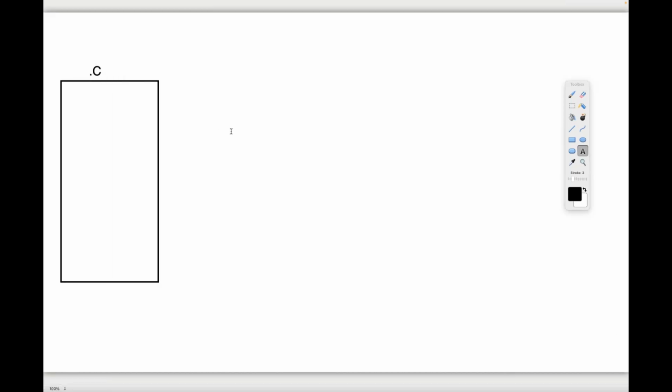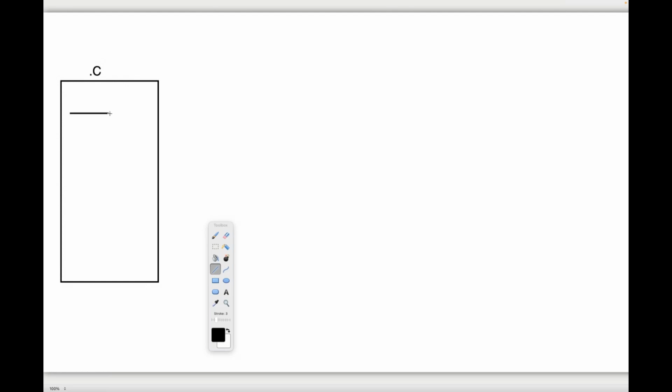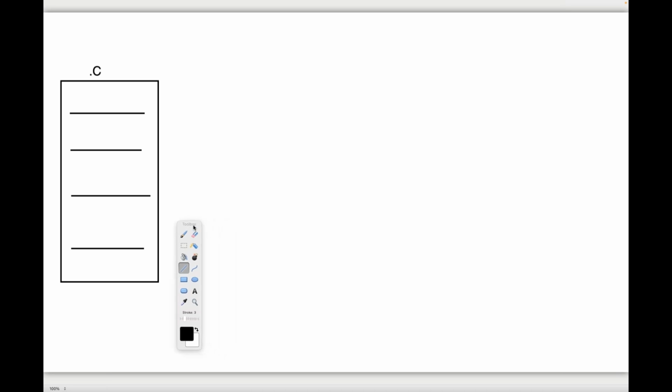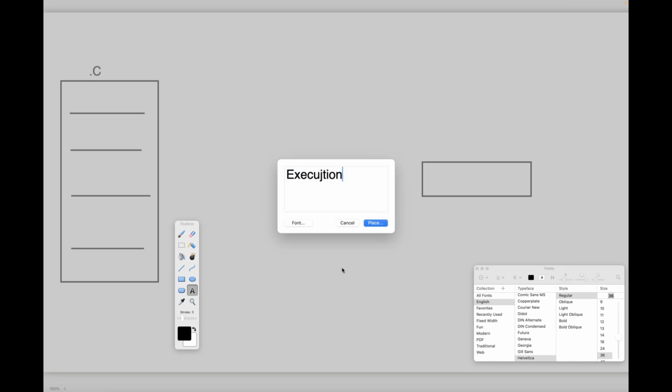This is the C program that I have written, with a number of instructions. When we write the C program, we have to execute it. This is the execution process.